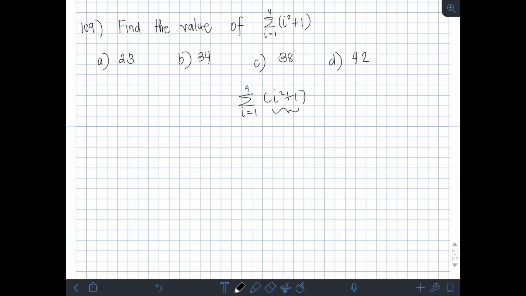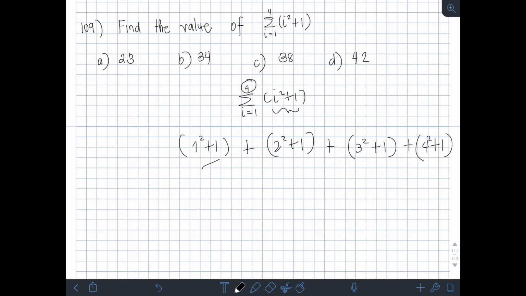Okay, so, dun muna tayo sa i equals 1. So, itong i squared plus 1 magiging 1 squared plus 1, right? So, ito yung first term. Plus, 2 naman si i, so magiging 2 squared plus 1, second term. Plus, 3 naman si i, so 3 squared plus 1, third term. And last, yung 4, yung ending term natin, right? So, substitute natin yung i na 4, so 4 squared plus 1.